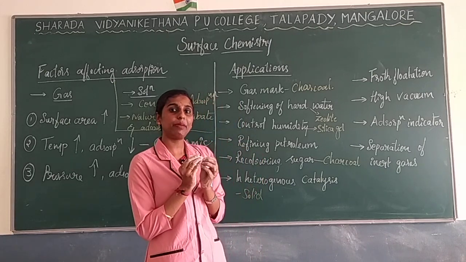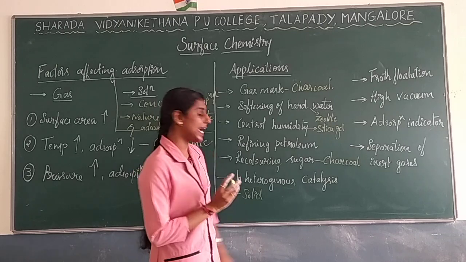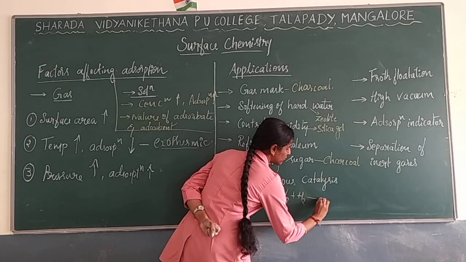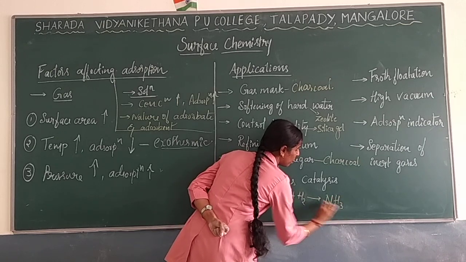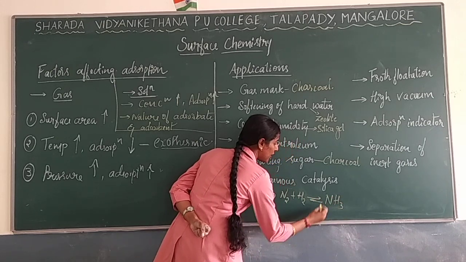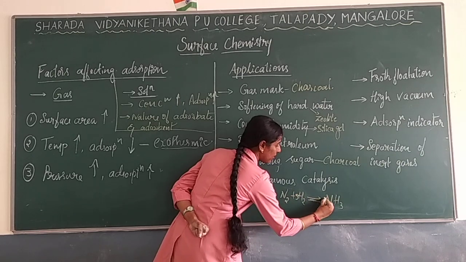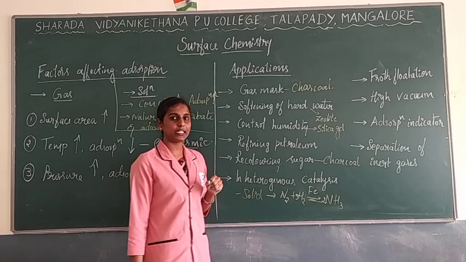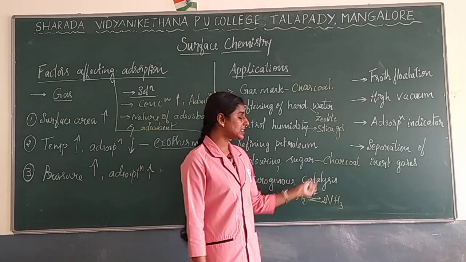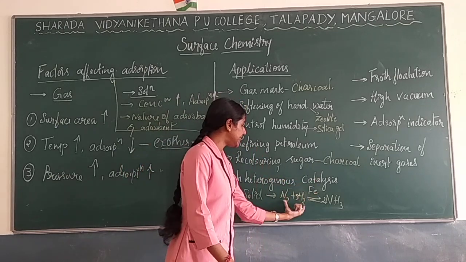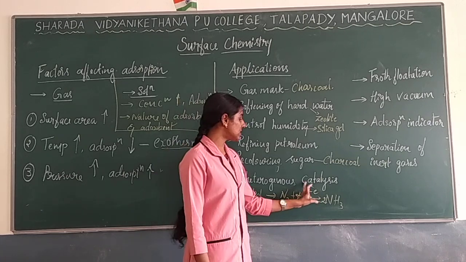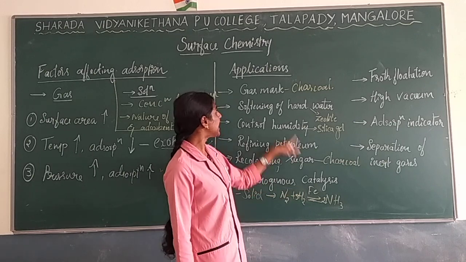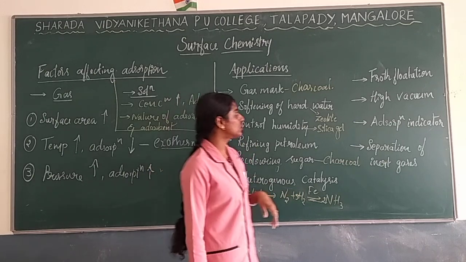What will that solid adsorbent do? It will absorb the reactant. For example, when nitrogen and hydrogen are mixed, you get ammonia, right? In this case, iron will be used. Iron is actually a catalyst, but what is the use of this catalyst? It will help to absorb these reactants. So this is a solid catalyst that helps to absorb the reactant. So in heterogeneous catalysis, this adsorption procedure will be used.